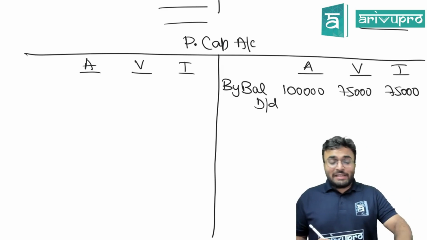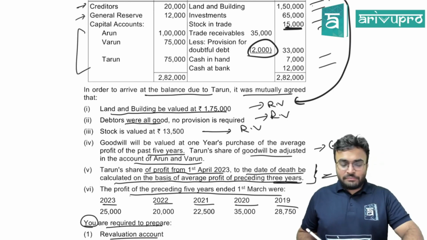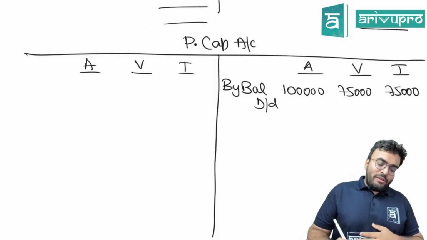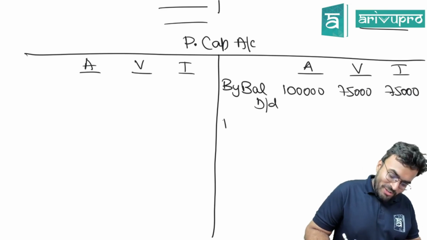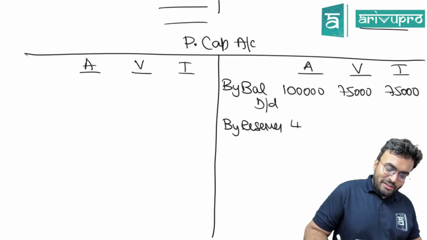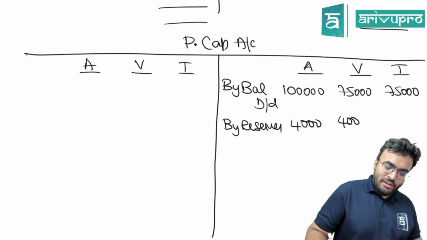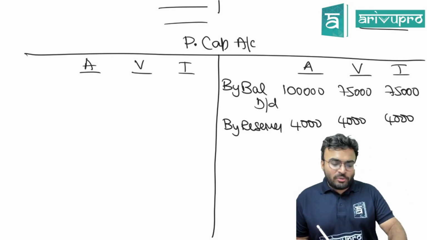Is there reserves? That's the next thing always you should think of. Is there reserves? Yes. How much? 12,000. Reserves will be shared in what ratio? Capital ratio or sacrificing ratio? Old profit sharing ratio. By reserves, 4,000, 4,000, 4,000. Equal it was.